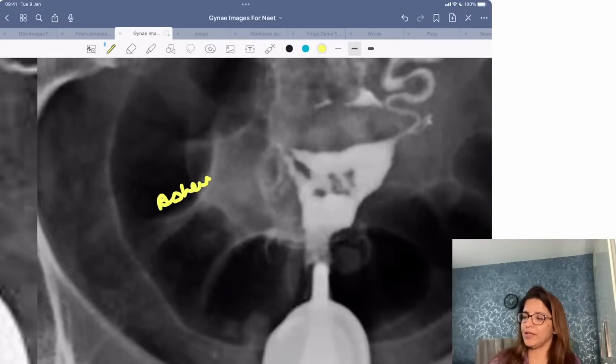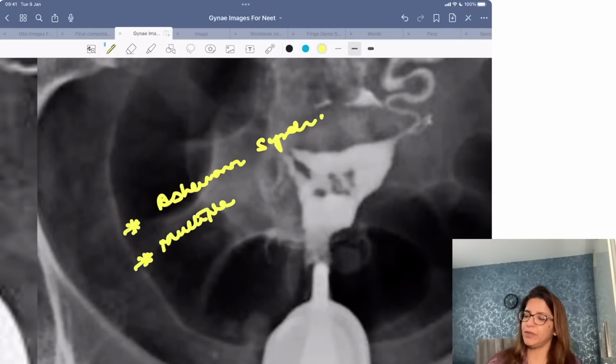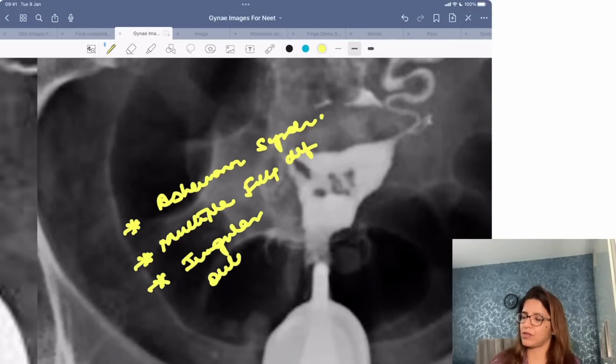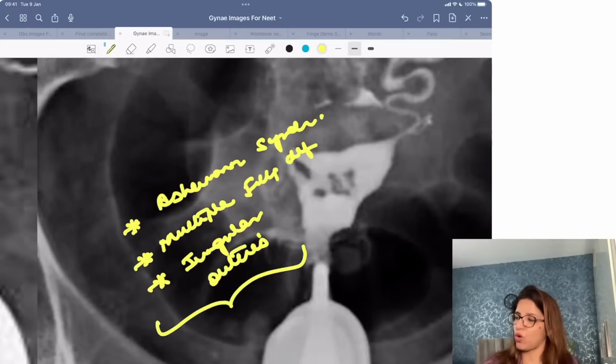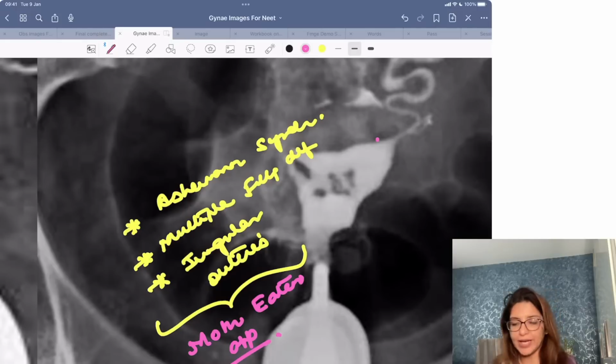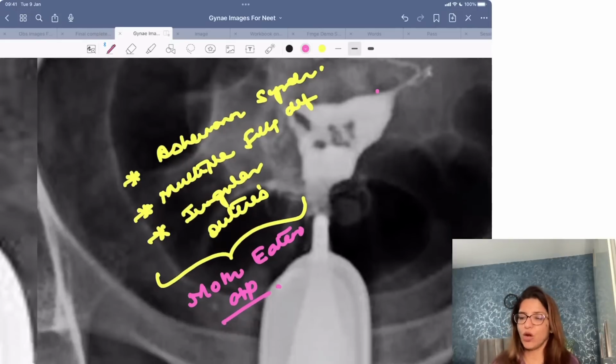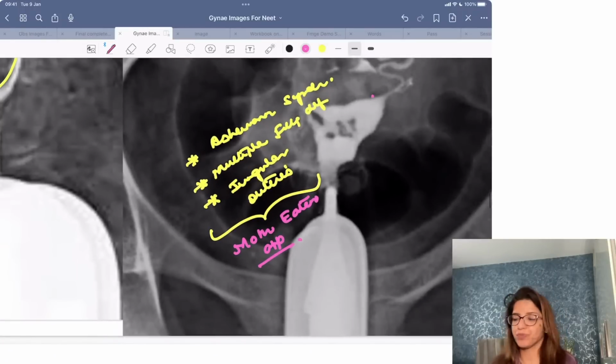So this over here is Asherman syndrome's HSG, right? Please remember, here you will get multiple filling defects and they will have irregular outlines. This is also called the moth-eaten appearance. So this is what you get in case of Asherman syndrome, right?